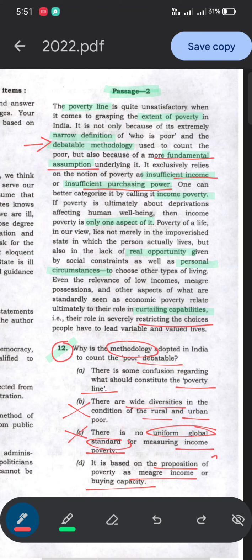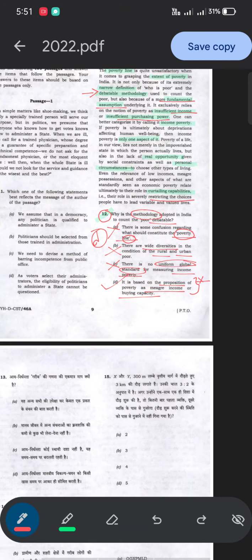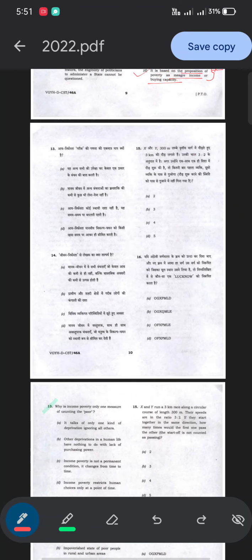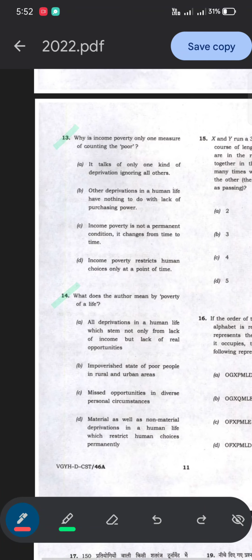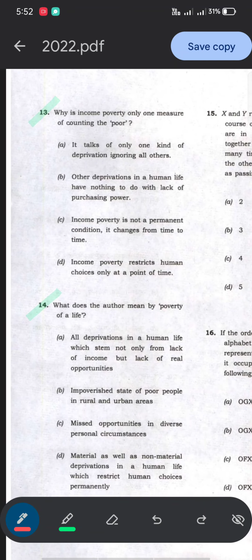I think this one is a more apt option, because it does not explicitly talk about the poverty line, so we can cut that, and this is the option. So it's option D, and this is the option as per the official answer key as well. Okay, next question number 13.